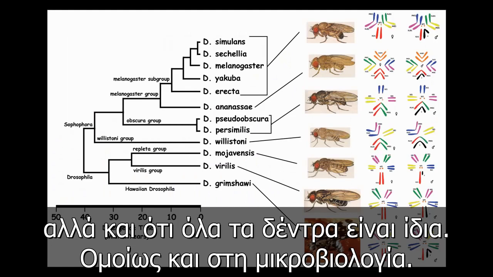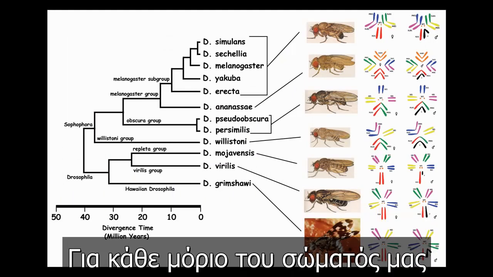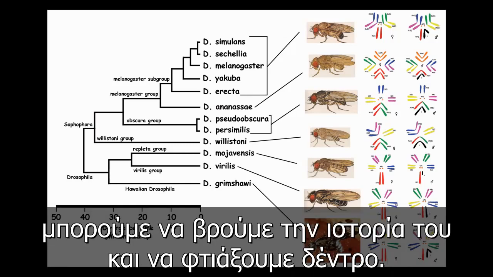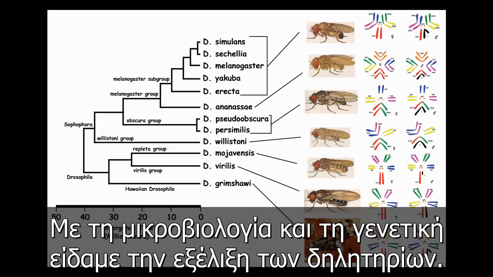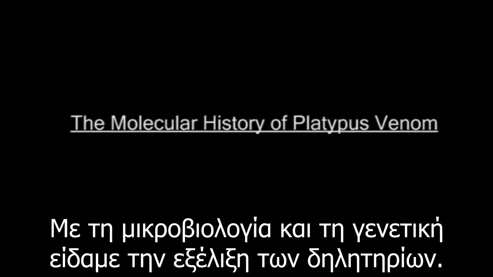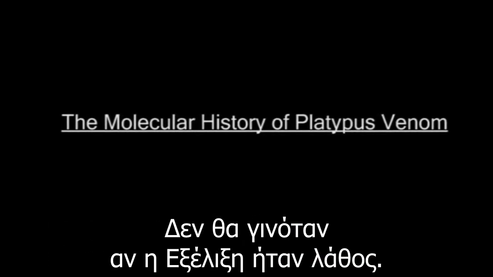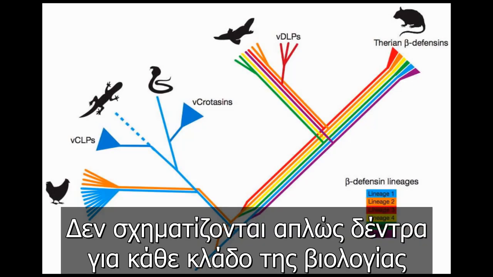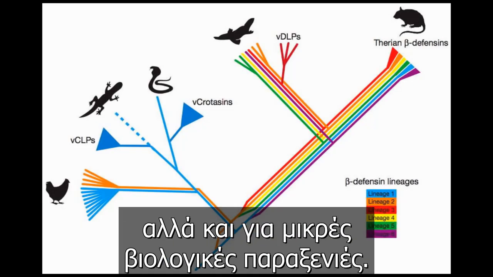The same goes for molecular biology. Every molecule synthesized in your body can have its history traced and a tree constructed for it. In fact, using molecular biology and genetics, we've even traced the evolutionary history of snake venom, something we couldn't do if evolution was incorrect. Not only are phylogenetic trees constructible for every branch of biology, but there are additional little biological quirks that can be used to construct them as well.